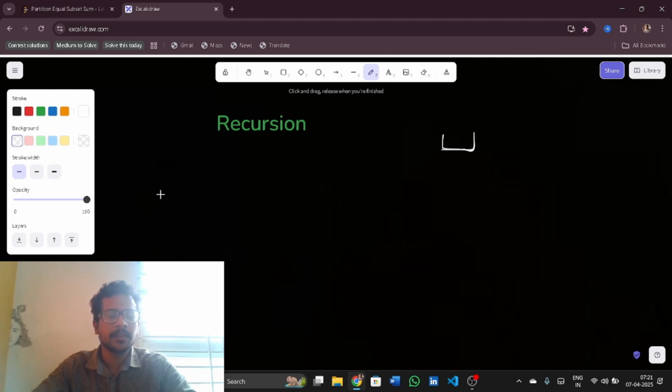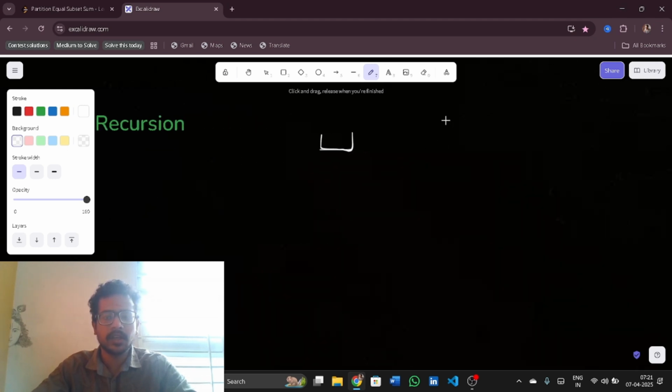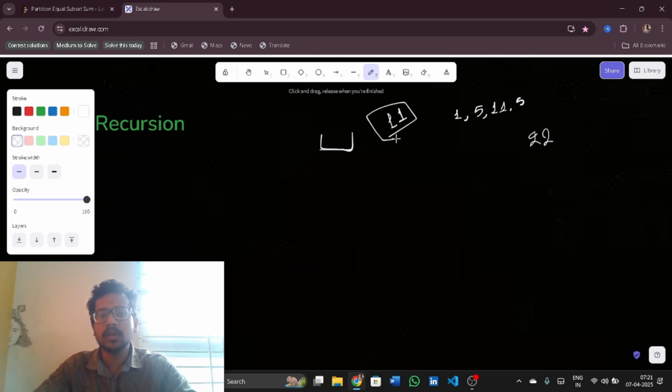Let me write the array 1, 5, 11 and 5, with indices 0, 1, 2 and 3. The total sum here is 22, and the target sum, that means total sum by 2, is 11. So the subset that I am taking should not exceed 11. It should be less than or equal to 11.